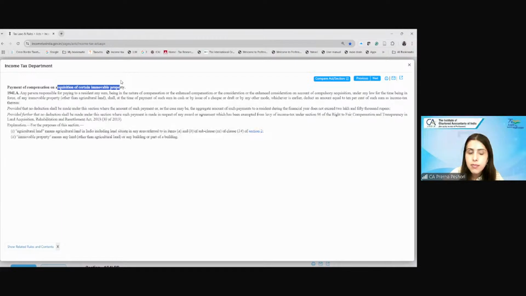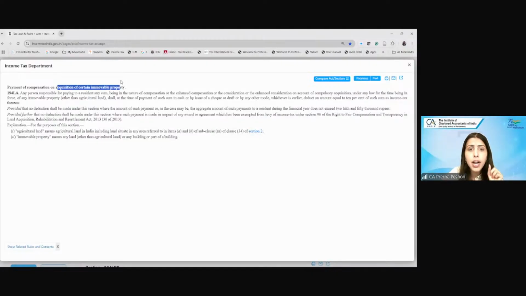Yes. 45(5), right? Any compensation on the compulsory acquisition of land or the enhanced compensation is taxable under the capital gain. So on that, there is this TDS of 10% if the compulsory acquisition is of the immovable property other than the agricultural land, right? Because compulsory acquisition of agricultural land is anyway exempt.